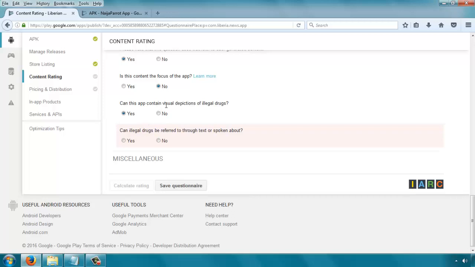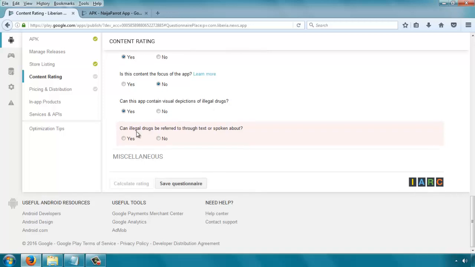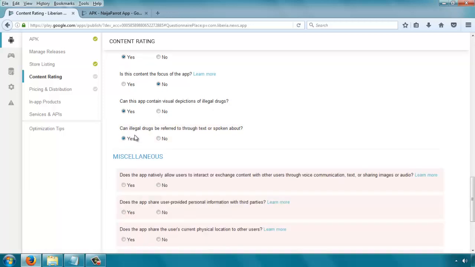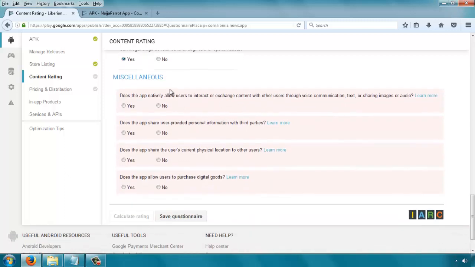Can this app contain visual depictions of illegal drugs? Say yes. Can illegal drugs be referred to through text or spoken about? We say yes. So please note all these answers are dependent on the kind of app you have. And finally, miscellaneous. Does the app natively allow users to interact or exchange content with others?